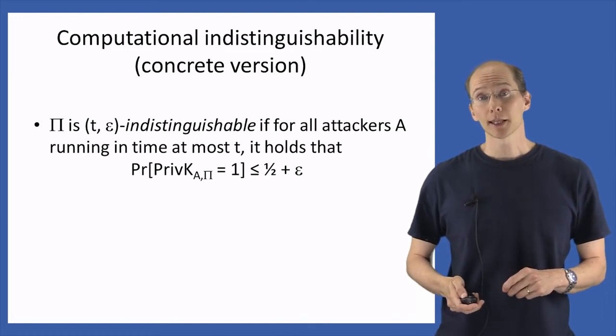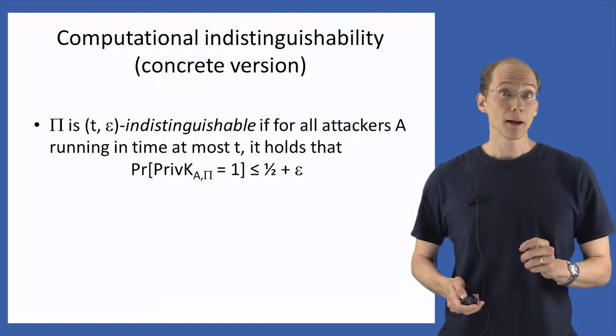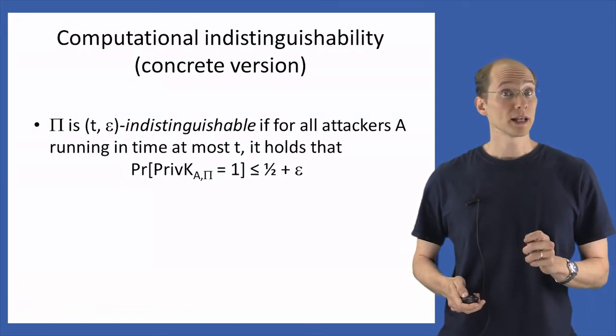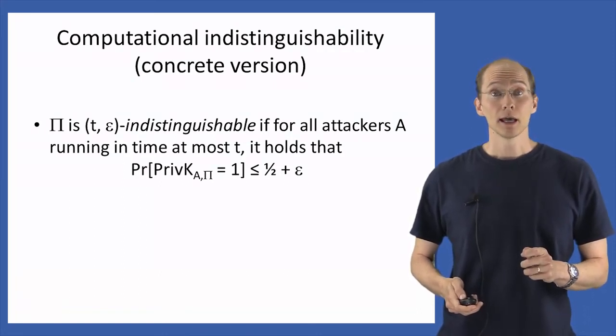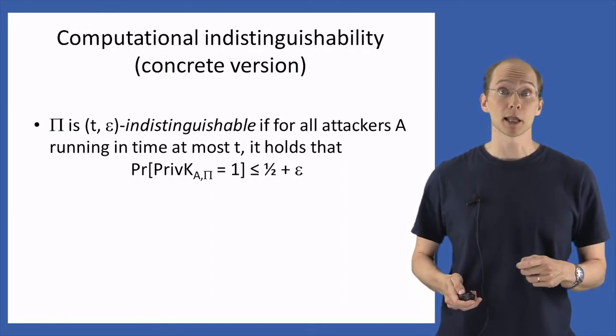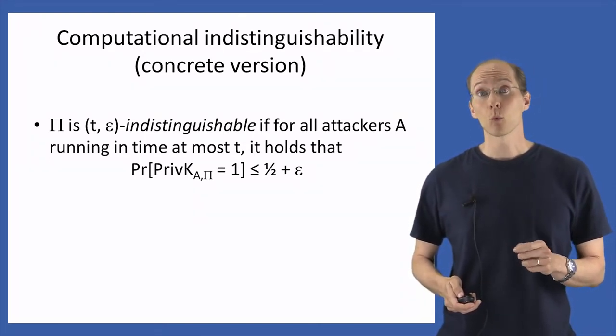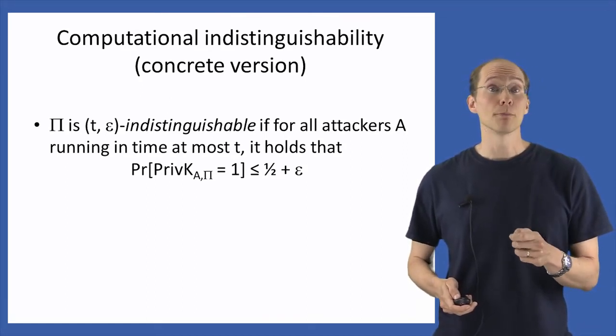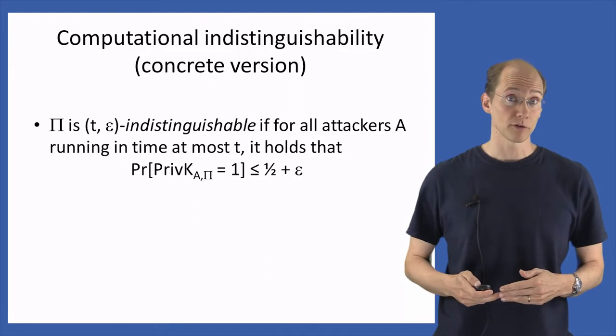Now we'll say that a scheme pi is (t, epsilon)-indistinguishable if for all attackers A running in time at most t, it holds that the probability that the attacker succeeds in the same experiment as before is at most 1/2 plus epsilon.